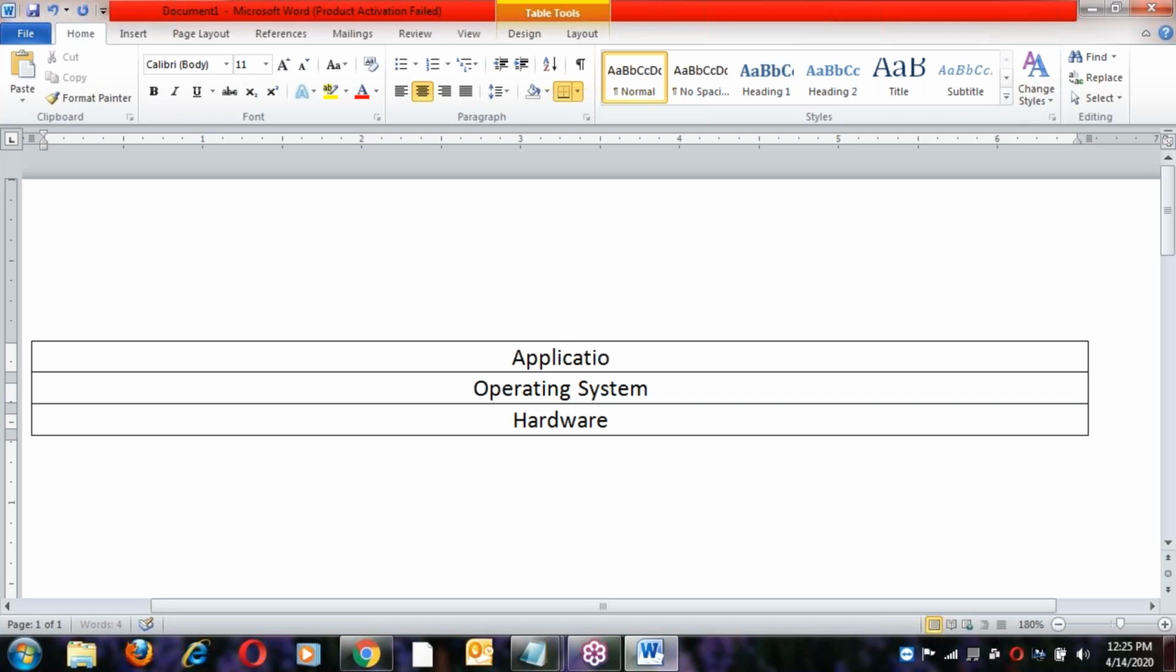Java, C language, maybe C++, maybe Python, maybe Hadoop, something like this. All these are called application software. Maybe database programs, even MS Office also. For MS Office also, OS is required. Without OS, this will not work.